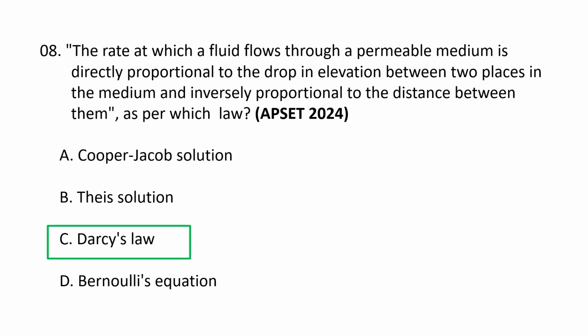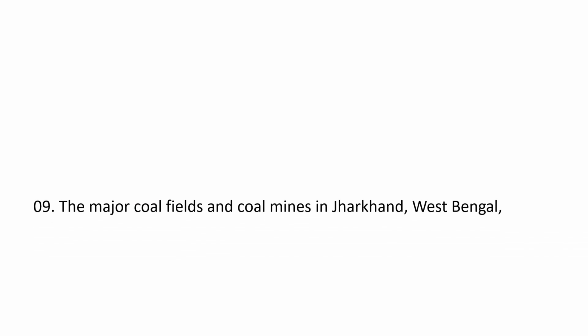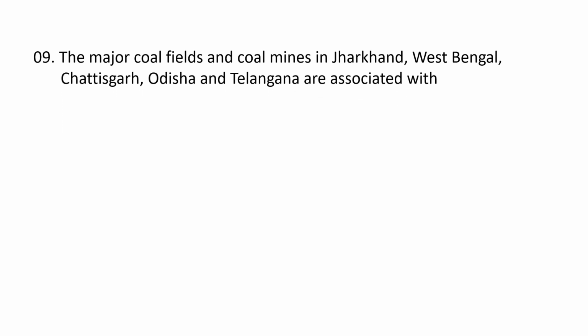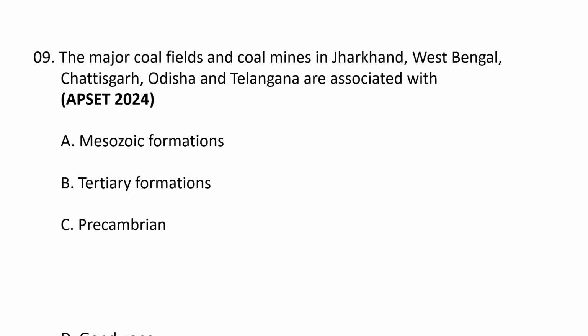Next question. The major coal fields and coal mines in Jharkhand, West Bengal, Chhattisgarh, Odisha, and Telangana are associated with A. Mesozoic formations, B. Tertiary formations, C. Precambrian, and D. Gondwana. So the correct option is D.